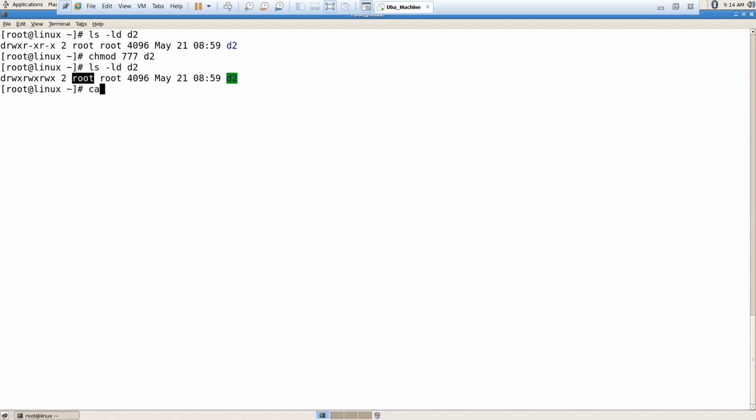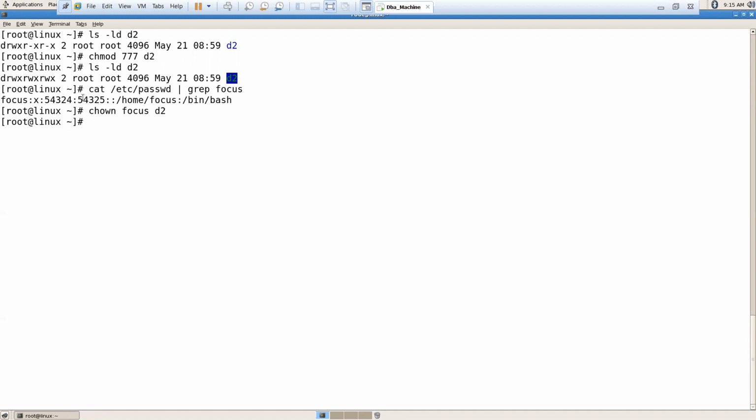First check whether I have the focus user here: cat /etc/passwd | grep focus. Yes, we have the user focus. Now I want to change the owner for this D2 from root user to focus user. chown, which stands for change owner. To whom do I want to change? To focus. For which directory? For D2.